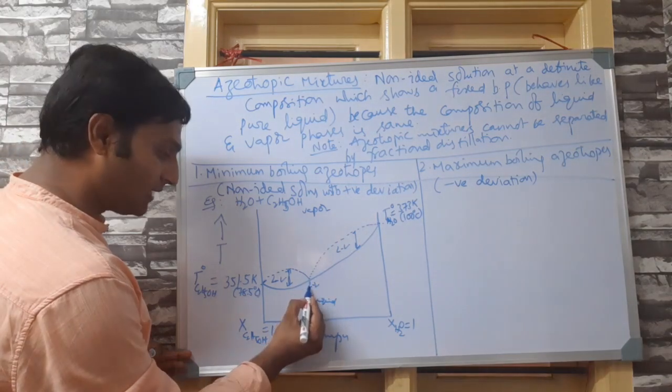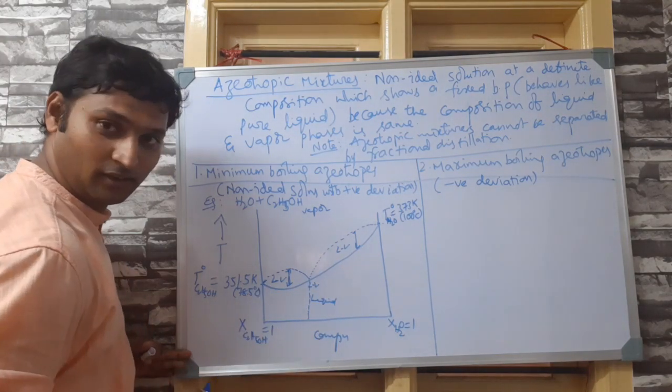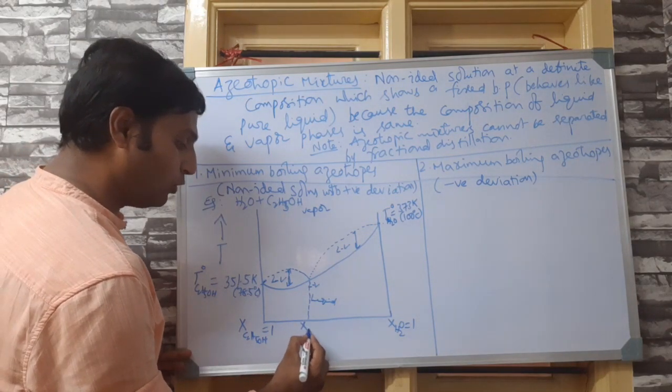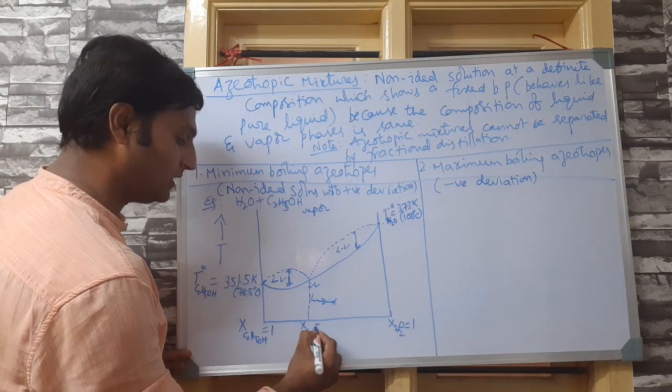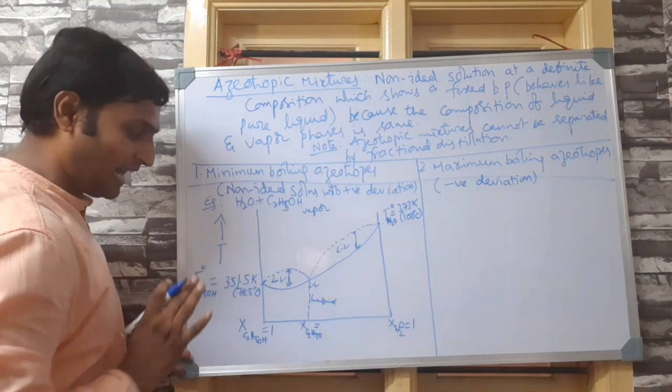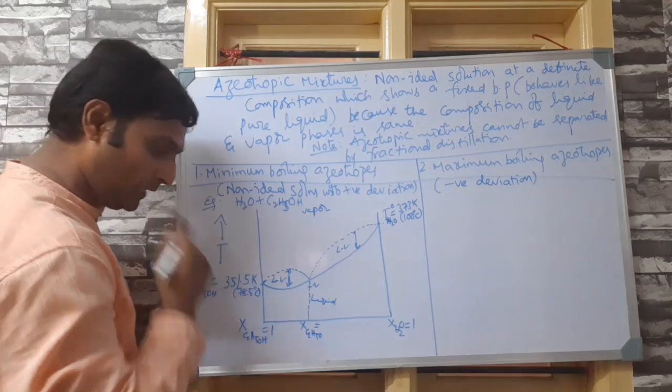So at this particular composition, the mole fraction of ethanol will be somewhere, I must have drawn it a little to the left because the graph is not to scale, please manage with it.